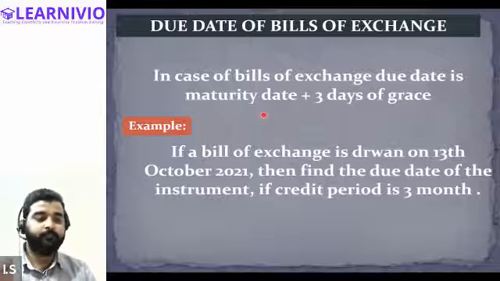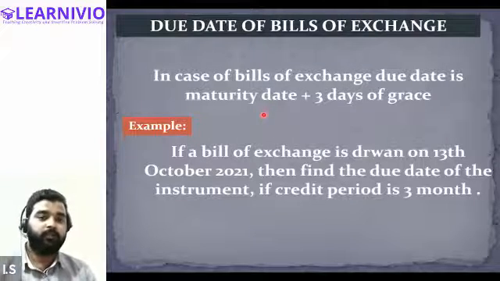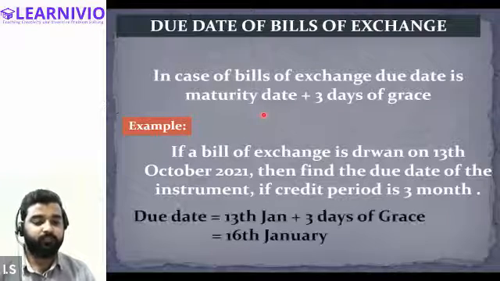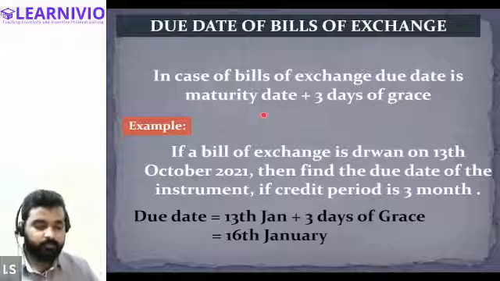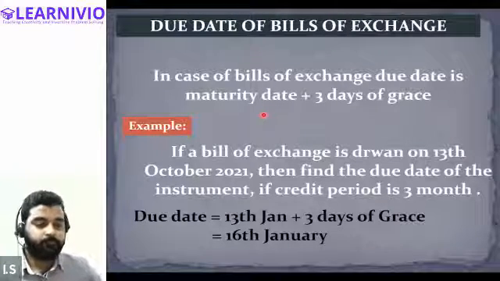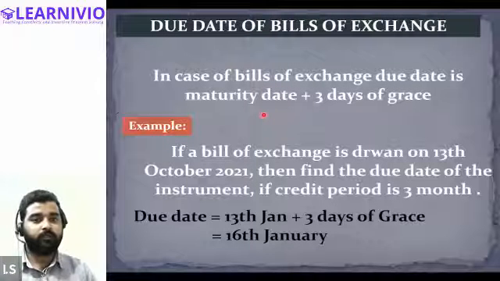Correct? Is this okay, everyone? Maturity date is 13th January. Now we will add 3 more days to this particular date. So 3 more days will be added. Now 16th January will be the due date. Tell me, Samiksha, Halima, Peer, and everyone else. Is this clear, all of you? Any doubt, anyone? Junaid, is this clear? Yes, sir. Samiksha, is this clear? Yes, sir. Okay.